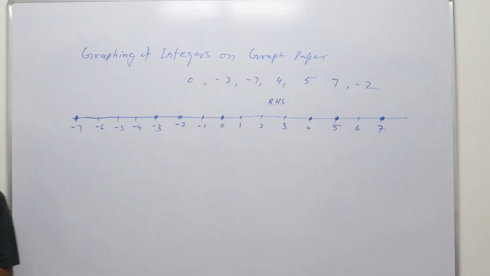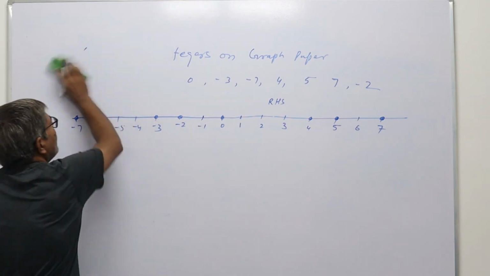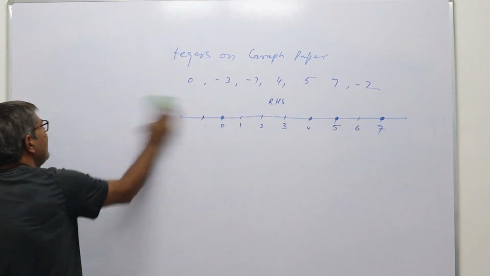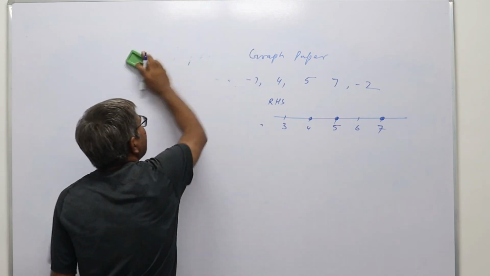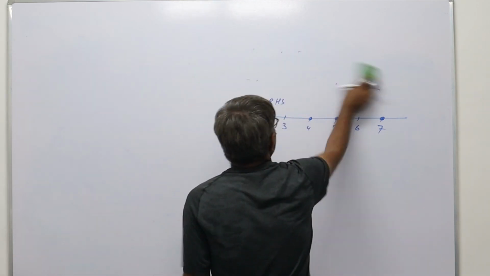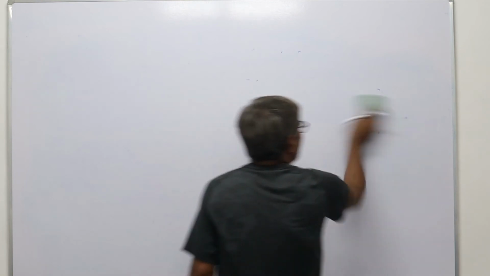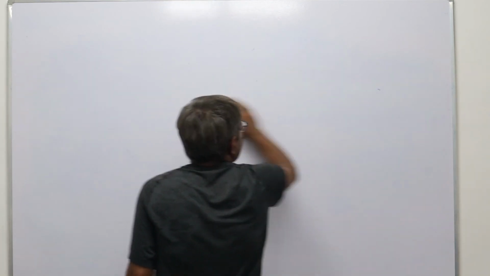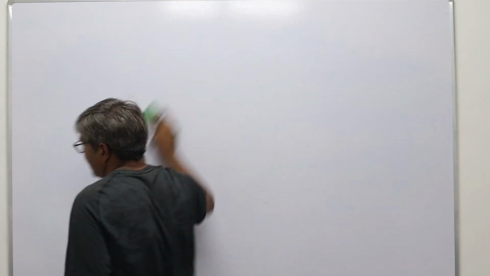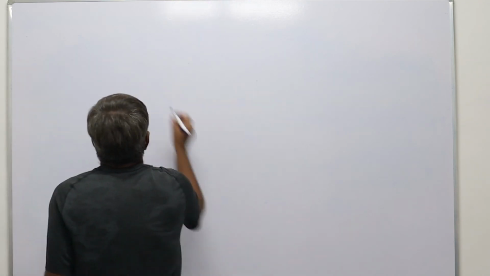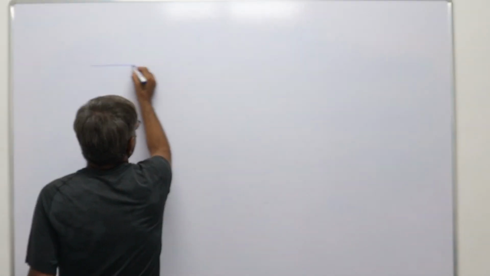The next topic is comparing and ordering of integers. That is, we have to compare the given integers, and ordering the integers means on any number line.